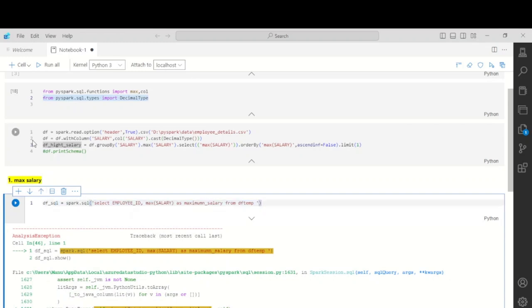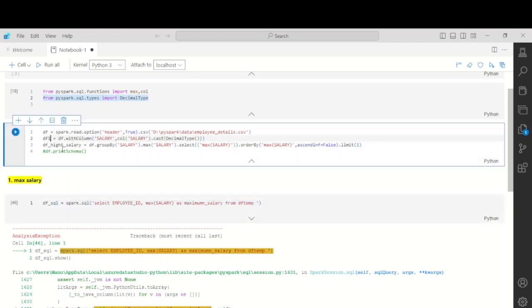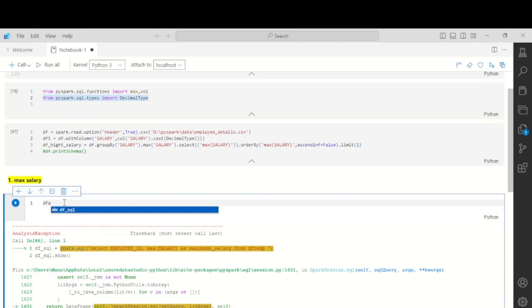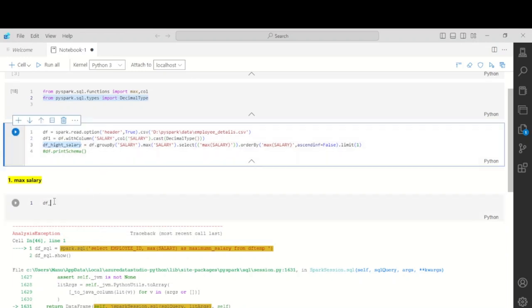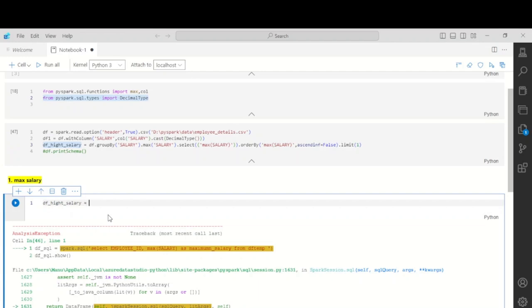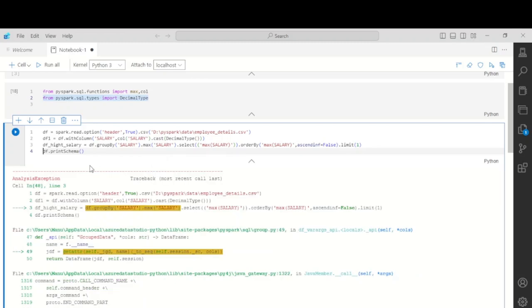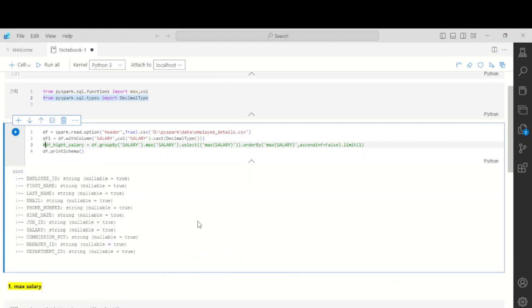Let's start here. We have the df1 data frame. Let's put df highest salary equals df1.select, and we will select all these columns.